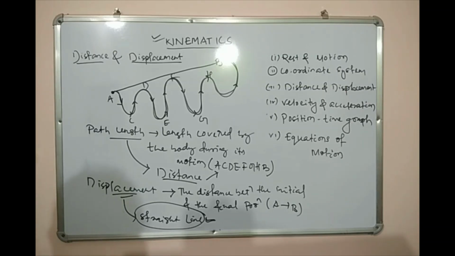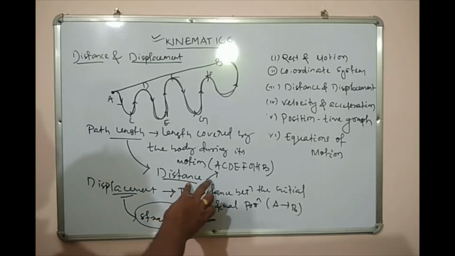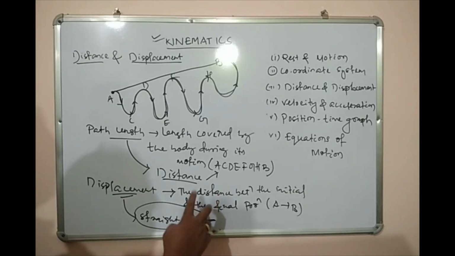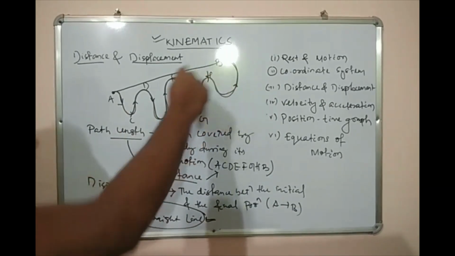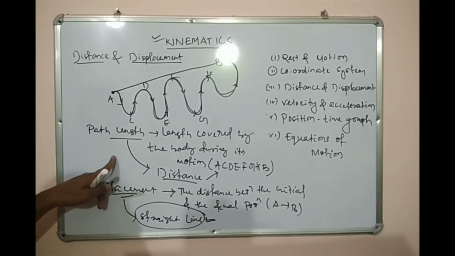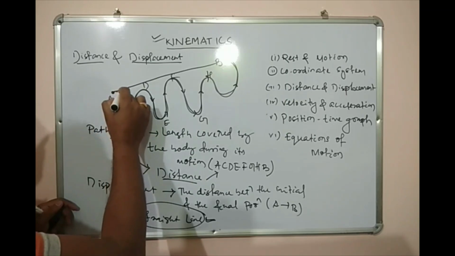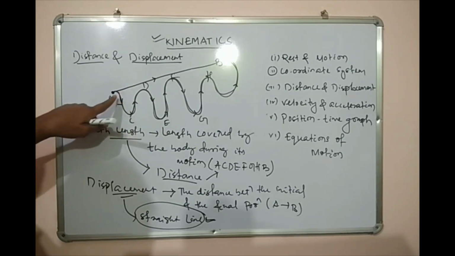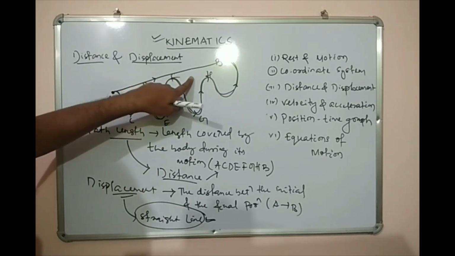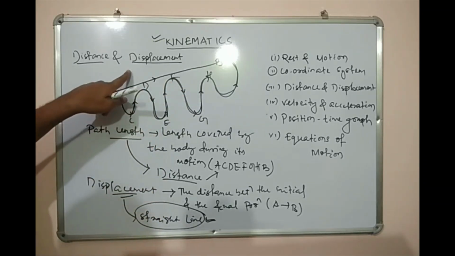So how can we define distance and displacement now? Distance is the total length covered during its motion, whereas displacement is the distance between only the initial and the final point. It doesn't depend upon the path along which the body is moving. And if the body is moving in a straight line, suppose from A to B, then in that case your displacement and distance will be the same. The magnitude of the displacement will be equal to your distance.